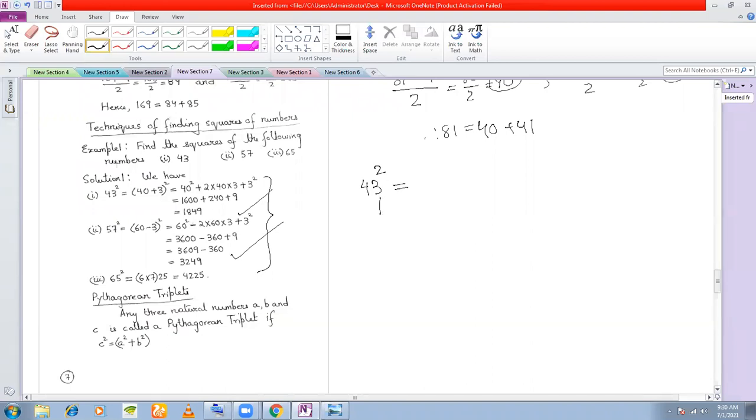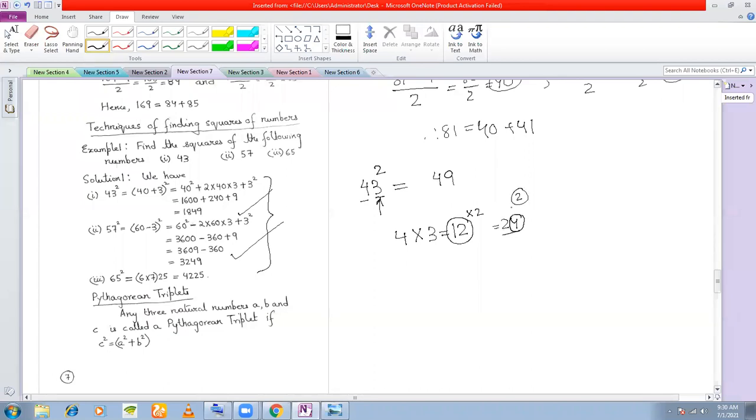is you first square 3. How much will you get? 9, right? Now you look at the digits. What are the digits here? You have 4 and you have 3, isn't it? You multiply these two digits. How much do you get? 12. Now you double 12. On doubling 12, how much will you get? 24. Which is the last digit here? 4. So you write 4 here. And 2 is our carry.